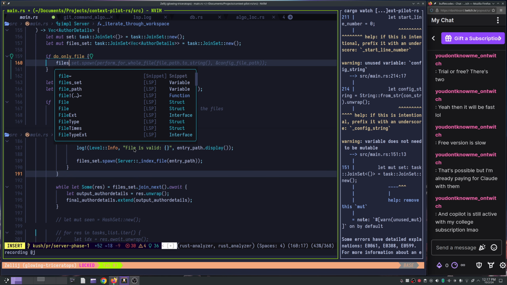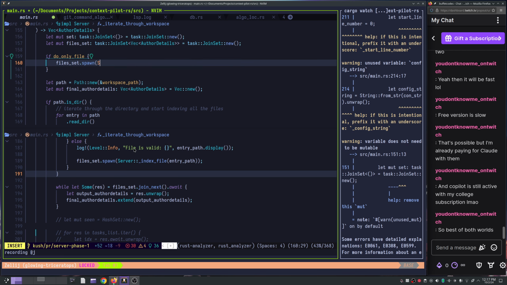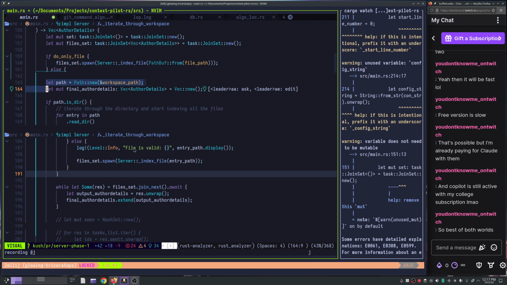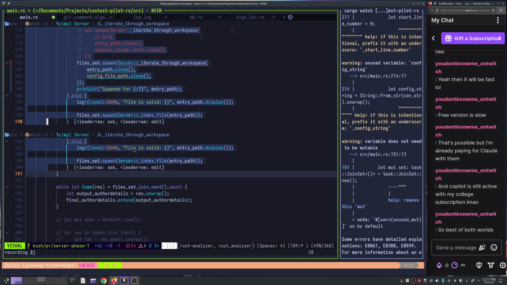File set spawn server index file path from file path, right? And I don't want to do anything else, right? So if only this all should be, so best of both worlds. Yep, I think that's all good.